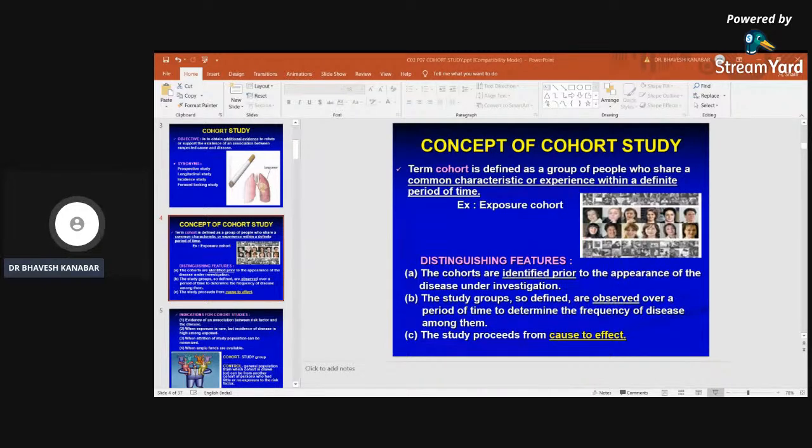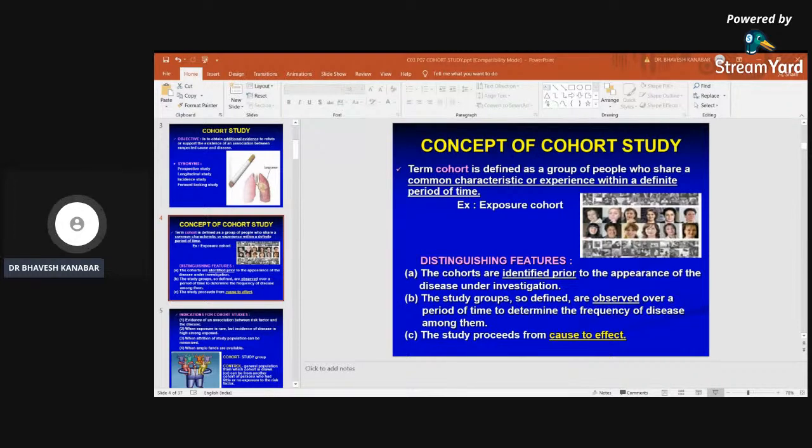So how are we going to diagnose lung cancer, whether by a CT scan or by biopsy? And eligibility criteria should also be defined beforehand. Again, I repeat, these are very important points of the cohort study. The cohort must be free from the disease in the study.